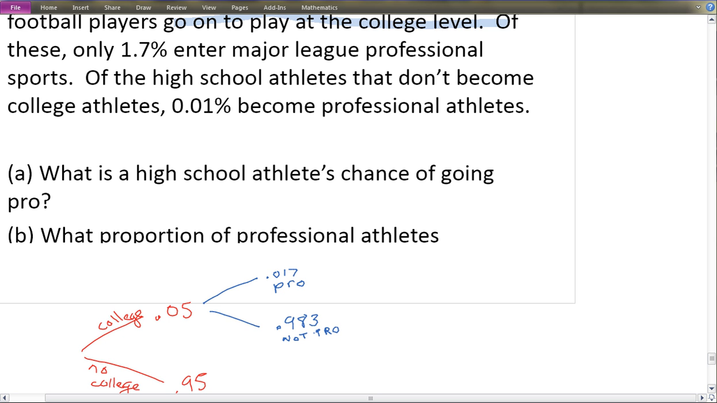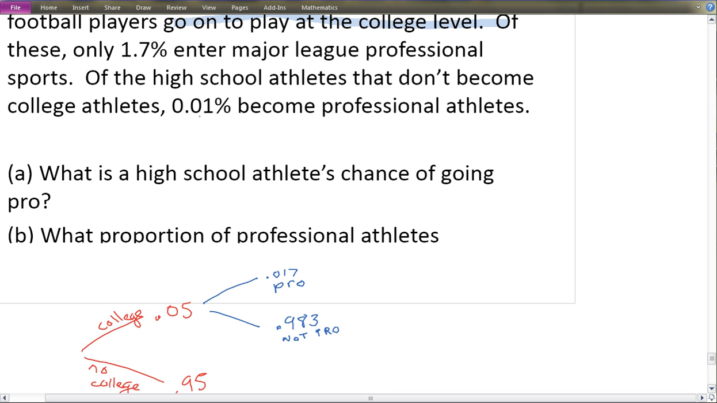So our tree diagram so far has a split between college and not college. 5% play in college, 95% don't. Of those 5% in college, 1.7. So take the 5%. Only 1.7 of those even make it to the pros. Now if you look at the other one,